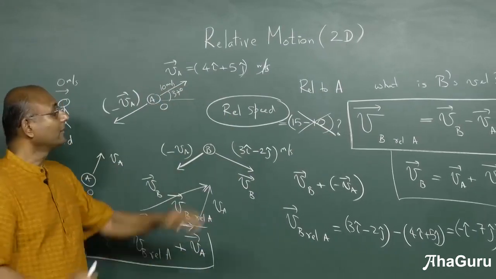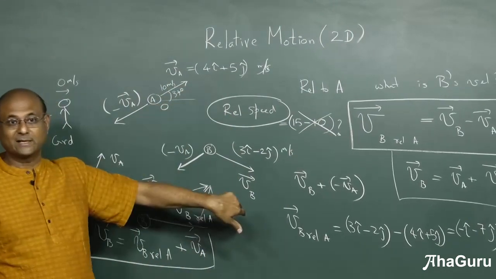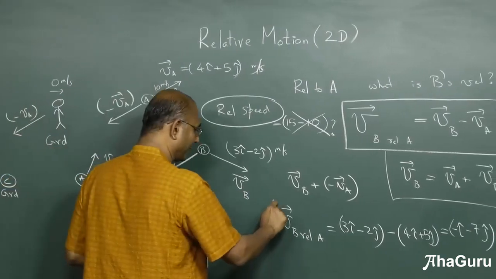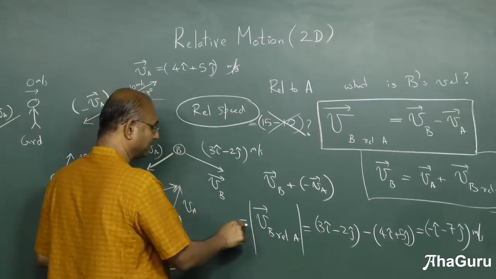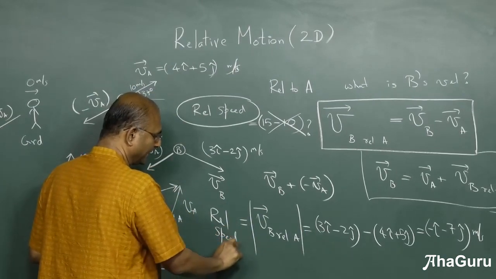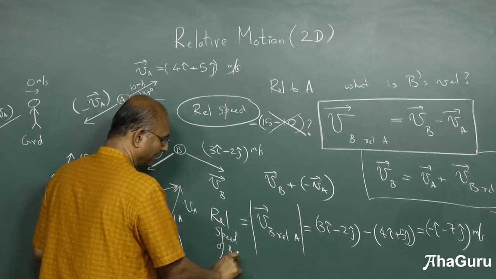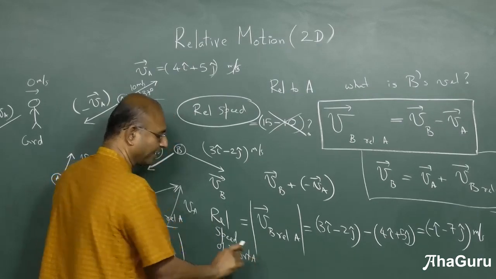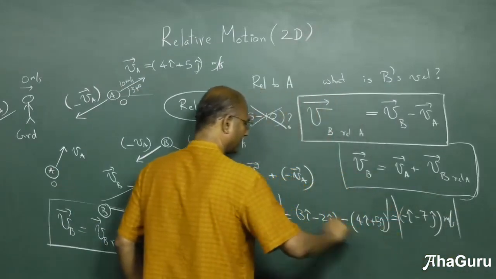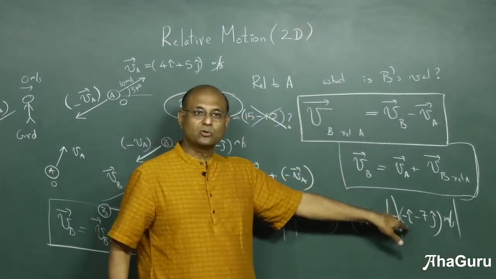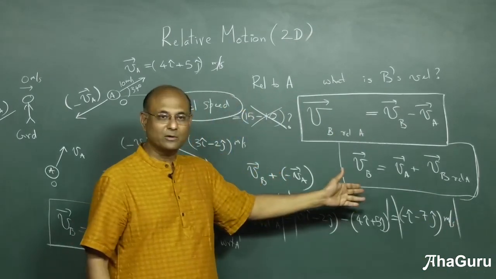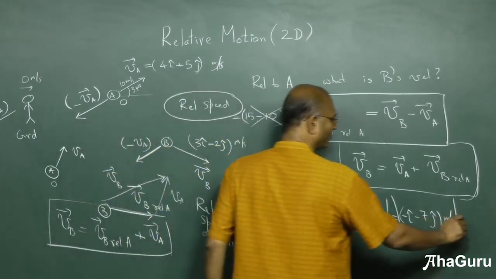What do you do? Then you find relative velocity and then you take the magnitude. You want relative speed? Take this guy's magnitude. This is the relative speed of B with respect to A. You will write root of 1 square plus 7 square, which is 1 plus 49, root 50.